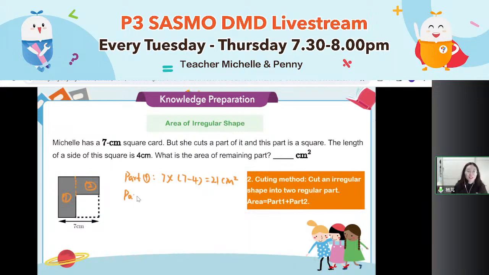What about part 2? The shaded part is combined from parts 1 and 2. The 2 parts all together are the shaded part. Can you tell me the area of part 2? It should be length times breadth.